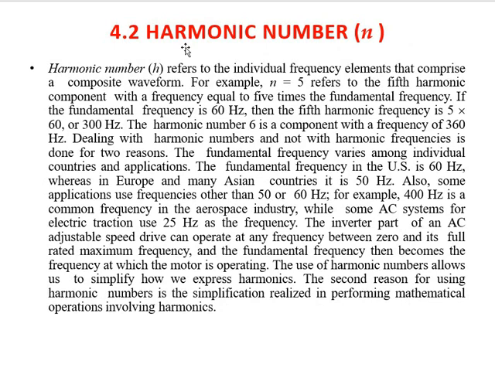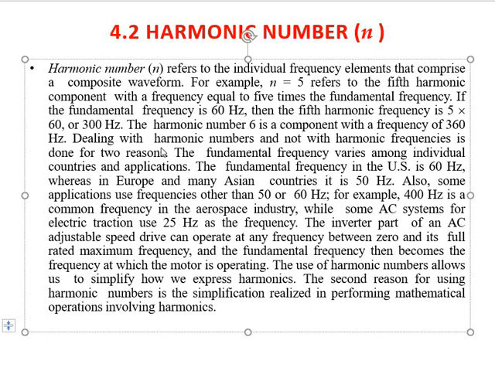Next topic is harmonic number. Harmonic number n refers to the individual frequency element that comprises a composite waveform. For example, n equal to 5 refers to the fifth harmonic component with a frequency equal to 5 times the fundamental frequency. If we consider the fundamental frequency 60 Hz, then the fifth harmonic frequency will be 5 multiplied by 60, which is 300 Hz. Or if we consider the 50 Hz standard frequency, then the fifth harmonic will be 250 Hz for that system, and if the harmonic number is 6,